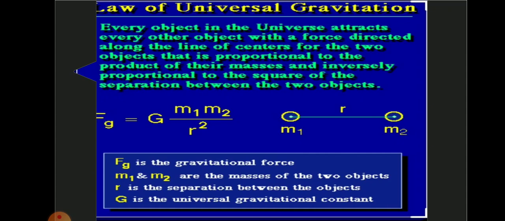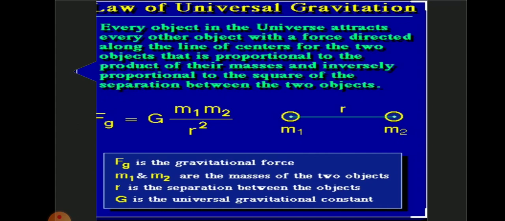Can you see a small diagram, children, in the picture? There are two objects. You can take them as A and B. So we can say that the mass of object A is m1, and the mass of object B is m2. They are separated by a distance r. So the force between the masses is always attractive, and it does not depend on the medium where they are placed.